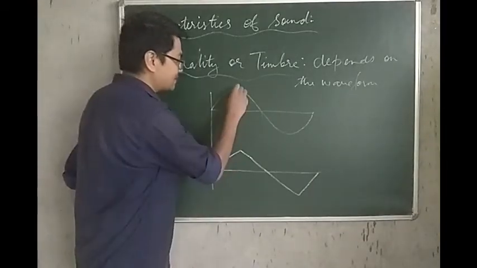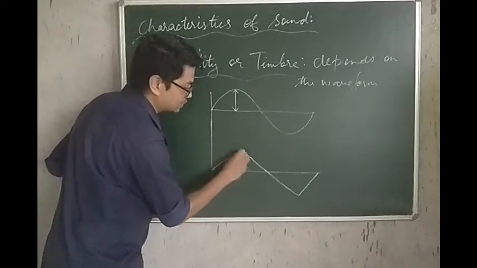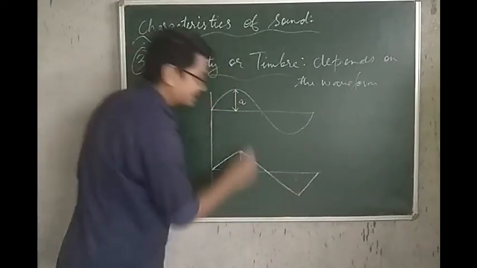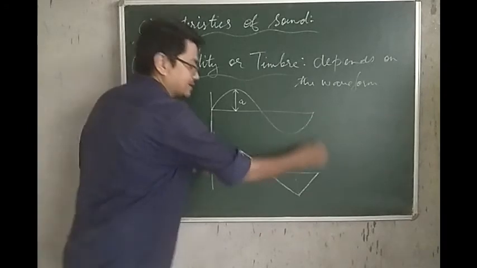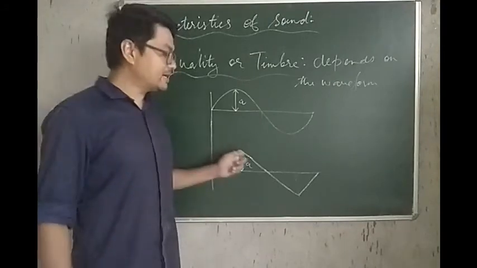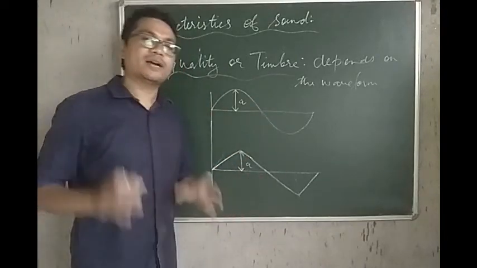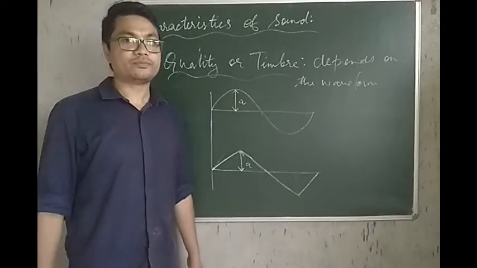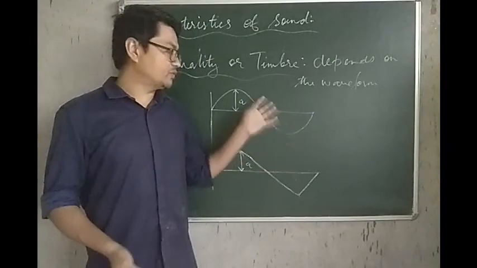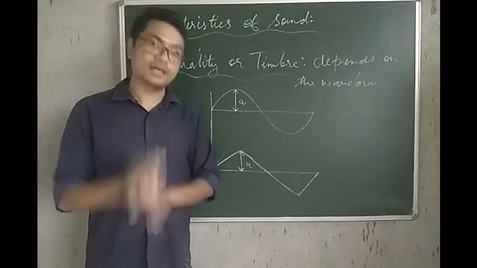Alright, so you can see they have the same amplitude, that is, they have the same loudness, so to say. If this is A, this is also A. And you can see they have the same frequency also, they are ending at the same time. They have the same frequency and the same loudness, but since their waveform is different, therefore these two sounds have different quality. So quality is that characteristic which distinguishes between two sounds coming from two different sources, although the two sounds may have the same pitch and the same loudness.